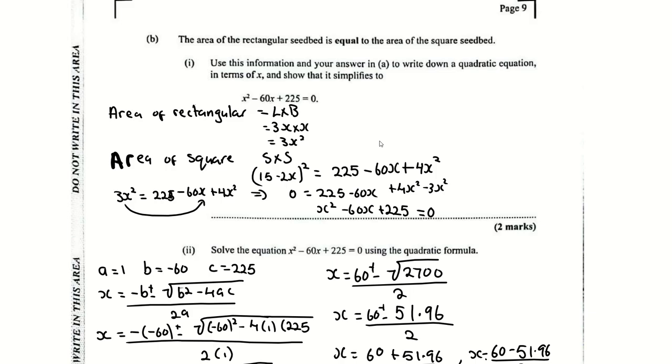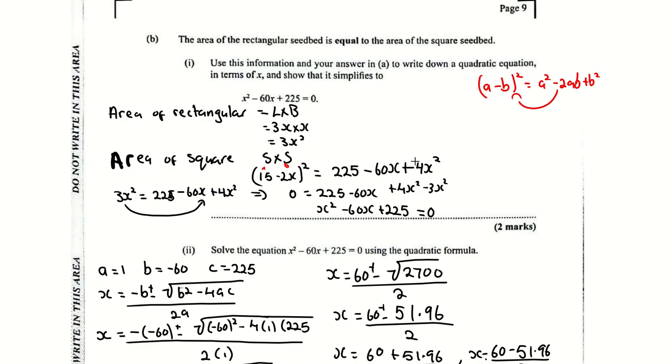Now, this is just a quick way to multiply two terms when you're squaring it. If you remember a perfect square, a minus b squared was a squared minus 2ab plus b squared. Remember that? Or we went the opposite way, we had a perfect square. Now, you can do the same thing here. This is a and this is b. a squared, which is 15 squared, is 225. b squared, which is 2x.